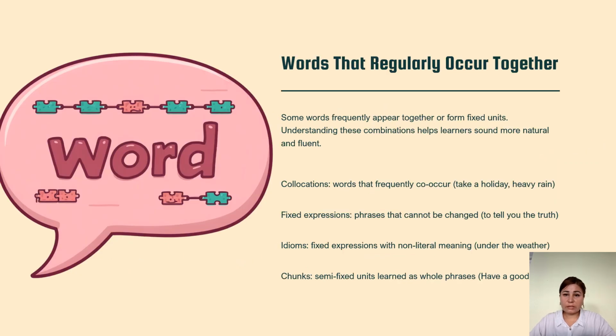Words that regularly occur together. Some words frequently appear together or form fixed units. Understanding these combinations helps learners sound more natural and fluent. Collocations, words that frequently occur together: take a holiday, have a rest. And fixed expressions are phrases that cannot be changed. For example, to tell the truth.